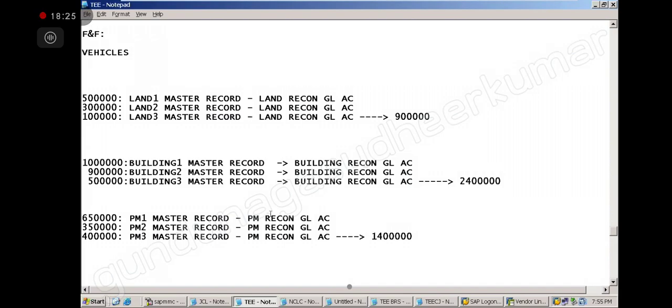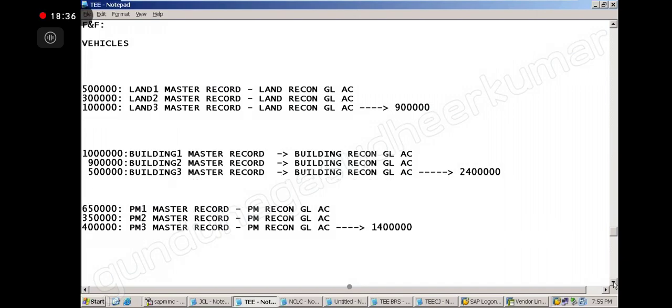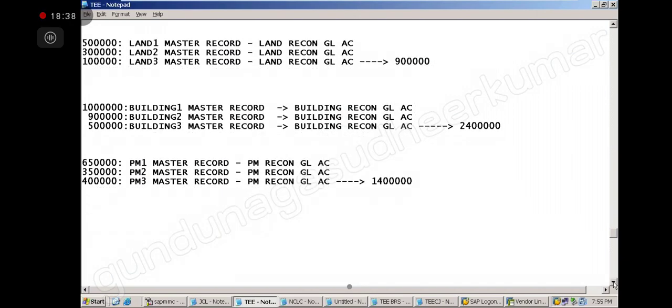So there is a possibility of many reconciliations happening simultaneously. Okay. Sir, why are we giving that 9 lakhs, 24 lakhs, 14 lakhs? You have to tell me the answer. How did I get 9 lakhs? Total GL value: 5 plus 3 plus 1. Yes, 9 lakh total. Correct?